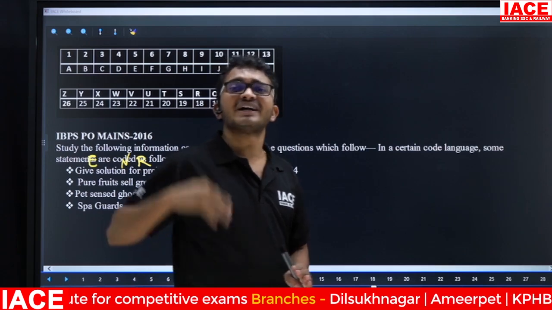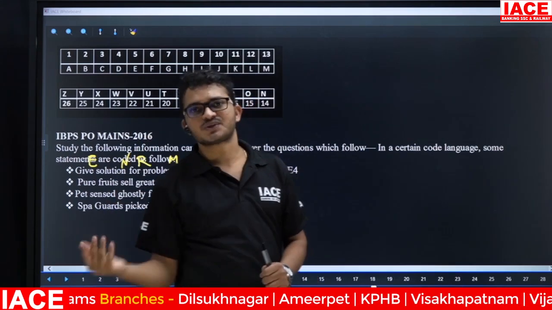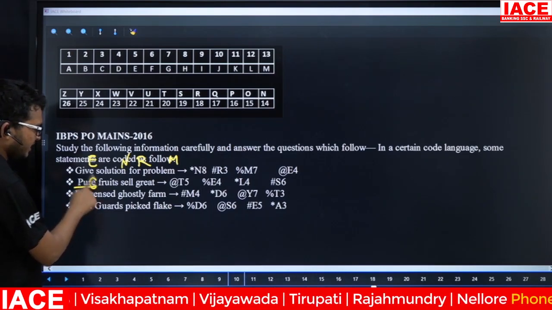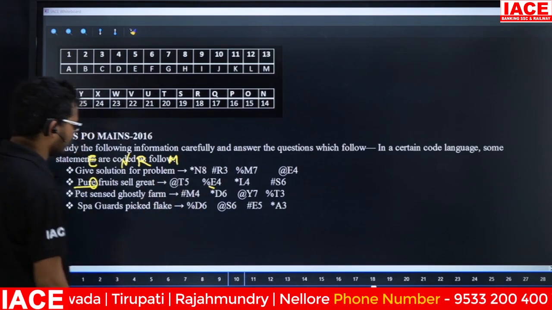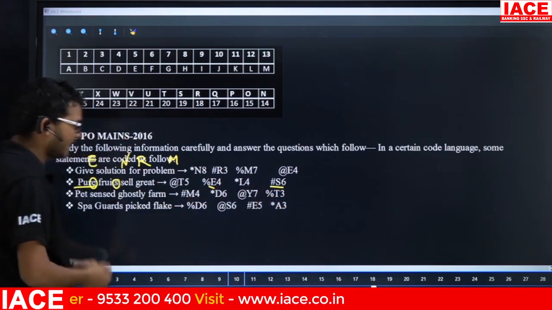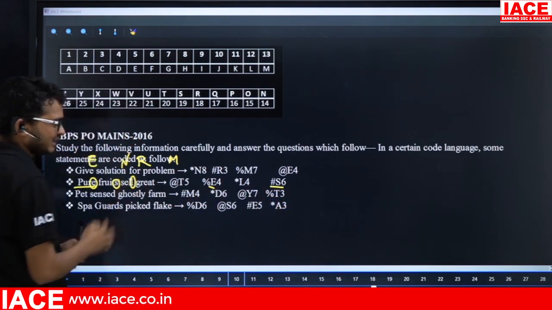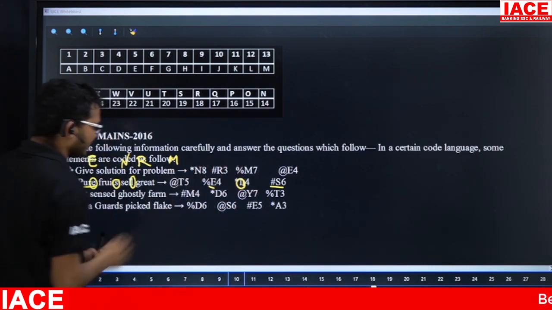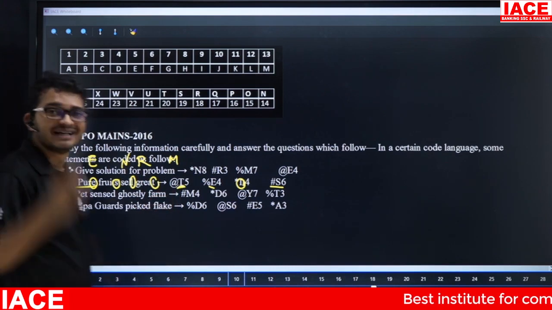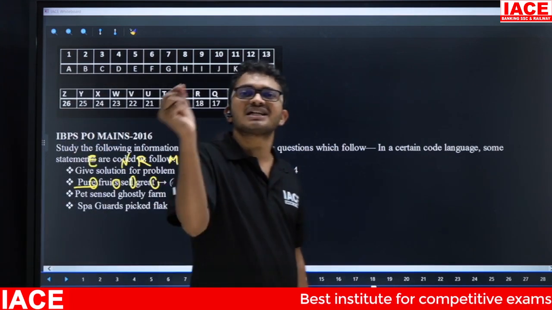Suppose you have any doubt, check the next line also. Pure ends with E, and E is there. Fruits ends with S, and here also we have S. Cell ends with L, and L is there. Grade ends with T, and T is there. Then the logic for the letter is the last letter of the given word.